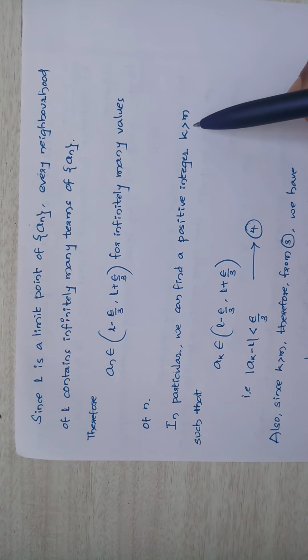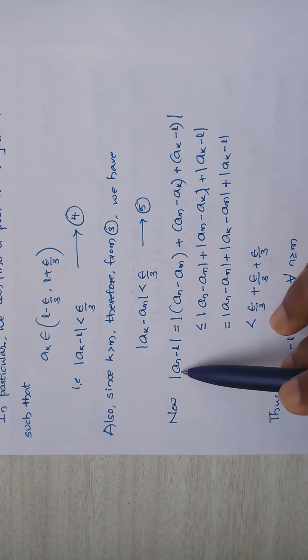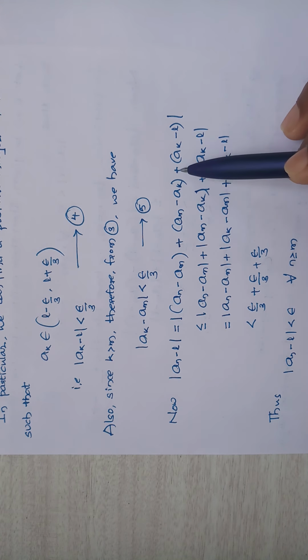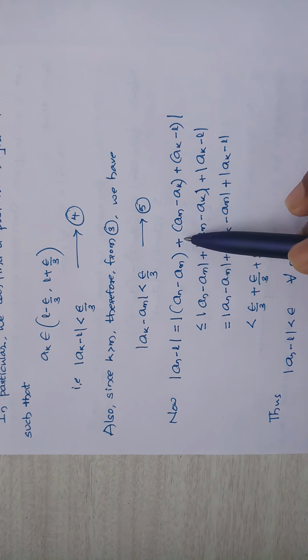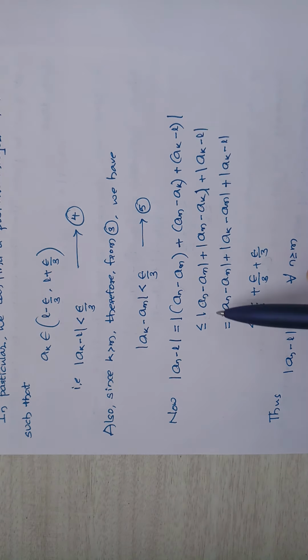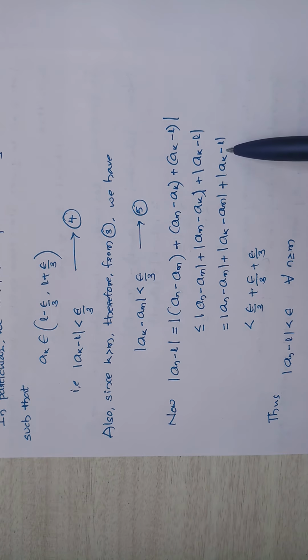Here I take |a_n - L|. I add and subtract a_m and a_k, so it becomes a_n - a_m plus a_m - a_k plus a_k - L. Using the modulus property, this is less than or equal to |a_n - a_m| plus |a_m - a_k| plus |a_k - L|. Using equation 3, the first is less than epsilon by 3; the second, by equation 5, is epsilon by 3; and |a_k - L| is also less than epsilon by 3 by equation 4.